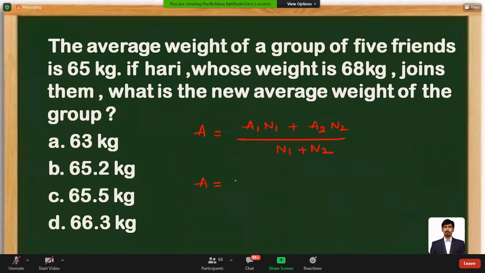So 5 friends are available, and their average is 65. And Hari, only one person whose weight is 68, joins them. What is the new average? So 5 into 65 plus 1 into 68, divided by 5 plus 1, that is 6. That will give the new cumulative average.